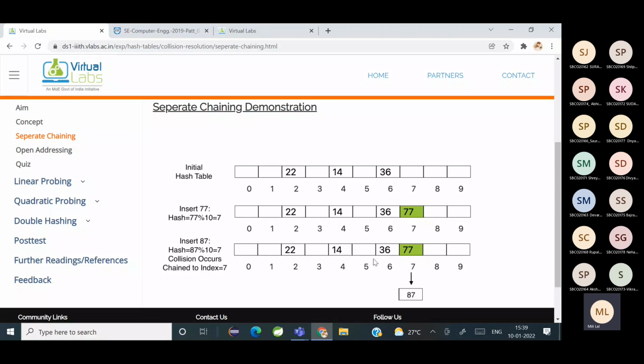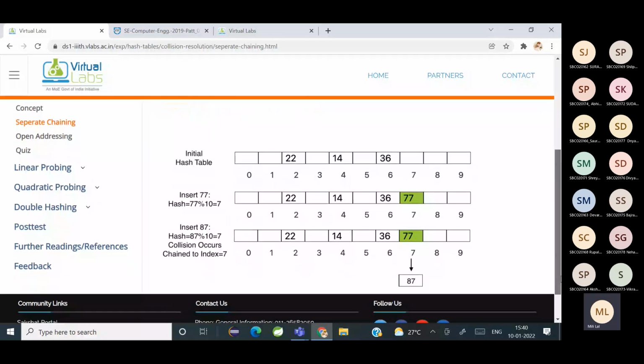So there is a collision happening here. So I will add it as a separate node attached to index 7. समझ में आया? That is why it's called chained to index 7: 77 will remain there and you will add 87 as another node from index 7. Is it clear?